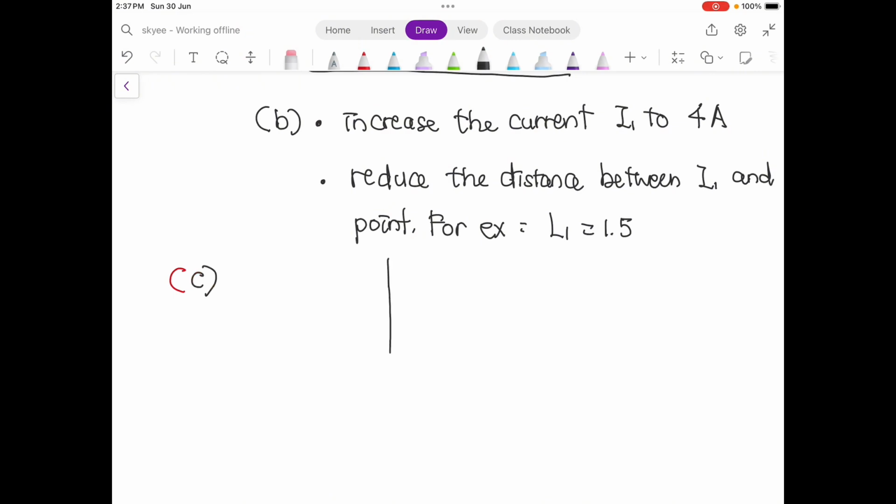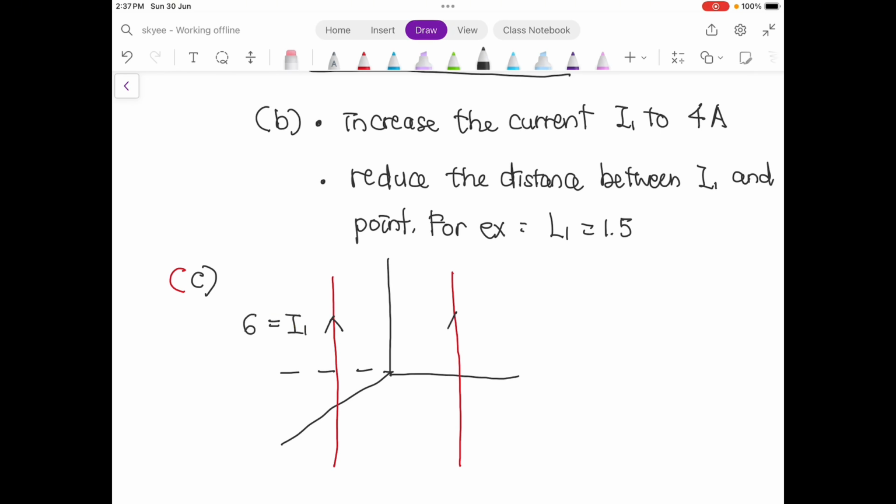Okay, so we have these coordinate systems, and then we have the currents. This is our current, so we have two currents. I1 is 6 ampere. This is I1, which is equal to 6. And then I2 is equal to 8.